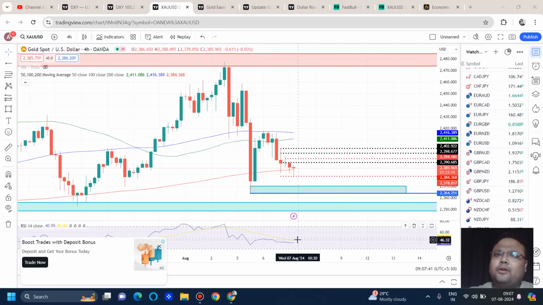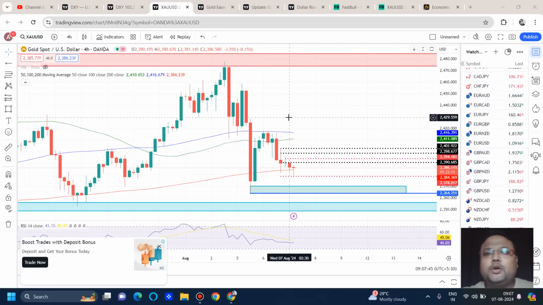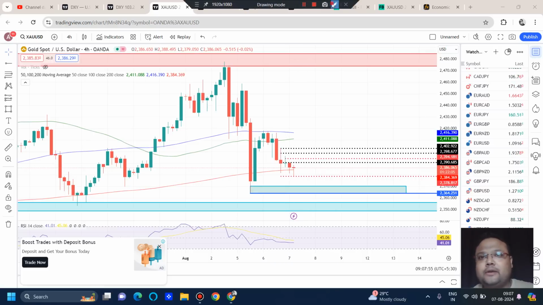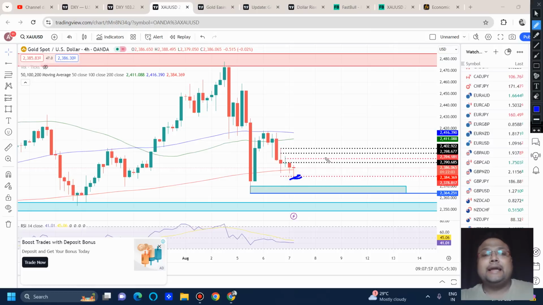So if you have already taken a buy around this area, you can stay in the buy position. But if you see gold going below 2384, not yesterday's, below this candle of 2384, you can exit. Okay, you can exit below this candle.